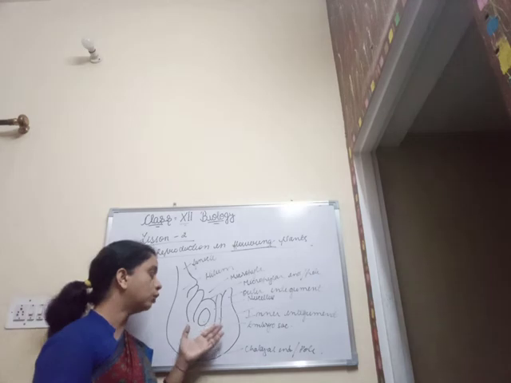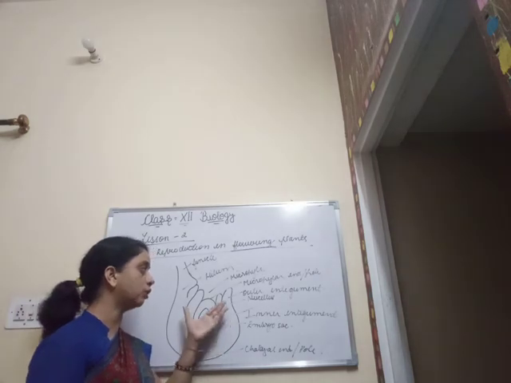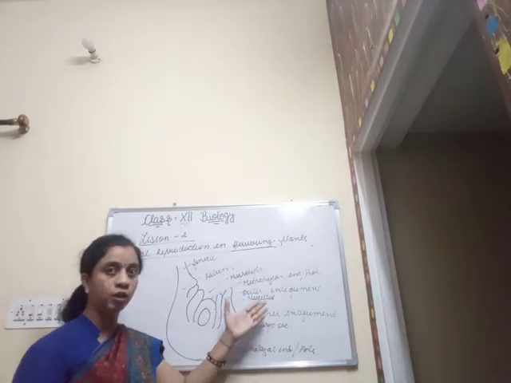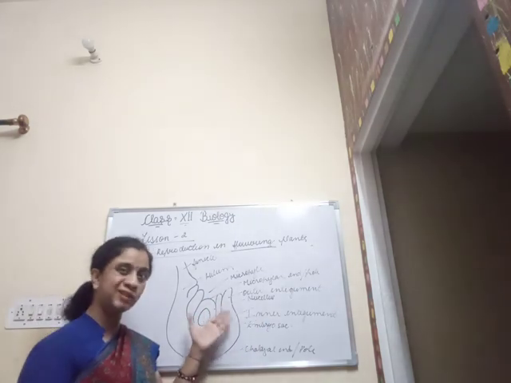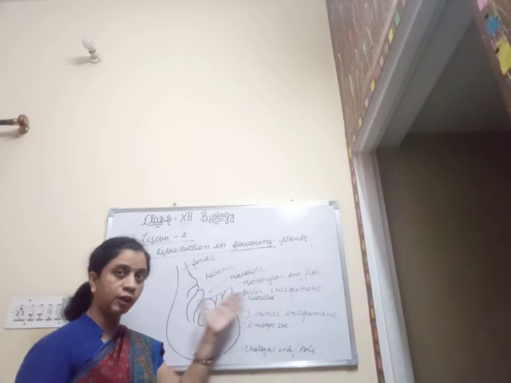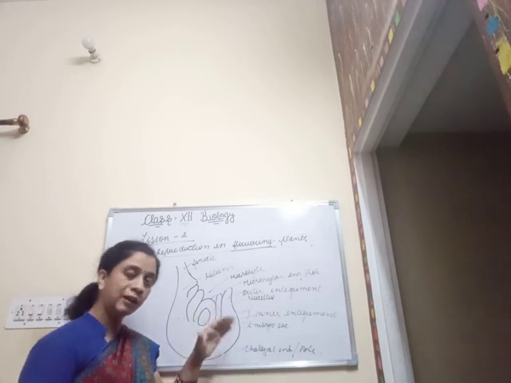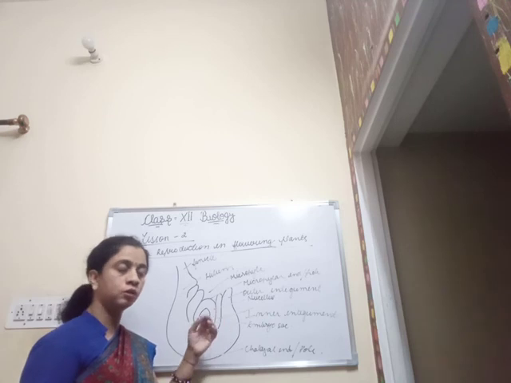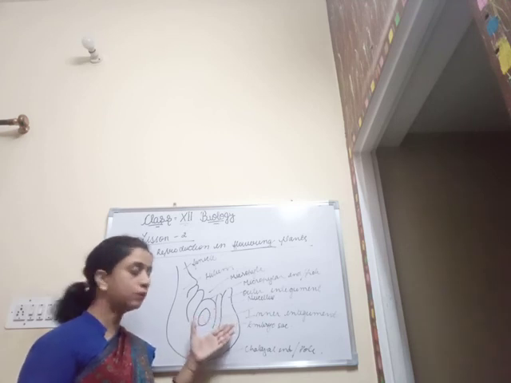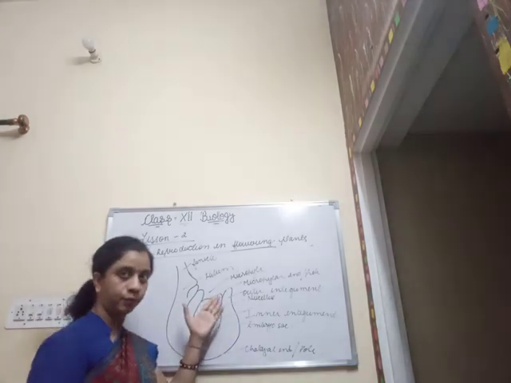The outer thick coating is known as the outer integument, and the inner thick coating is known as the inner integument. These two integuments enclose the whole of the ovule, leaving only a certain place which is known as the micropyle.